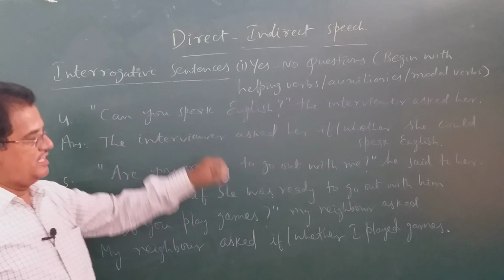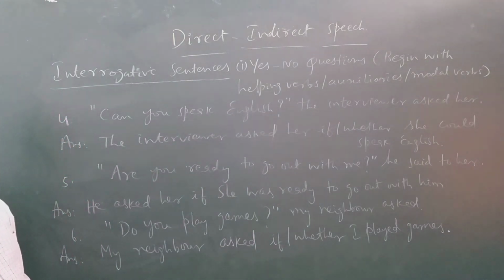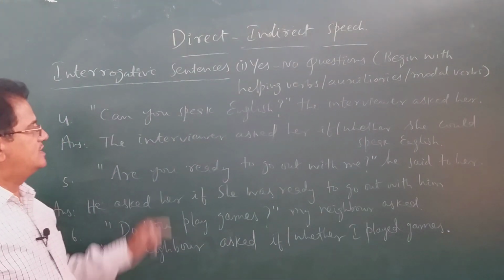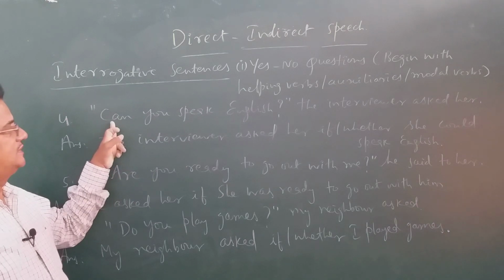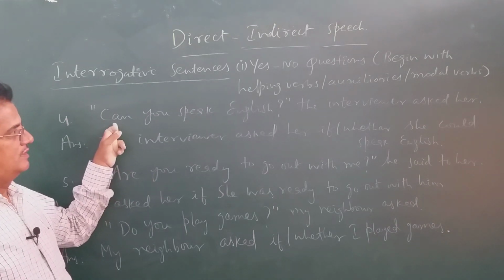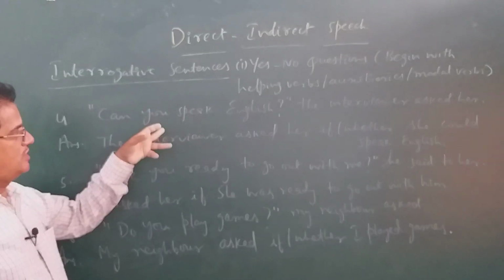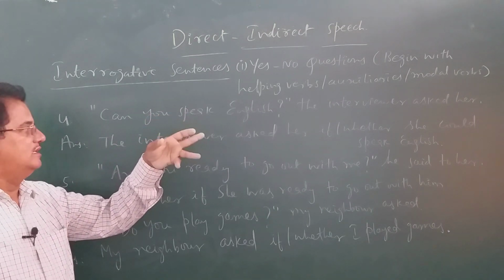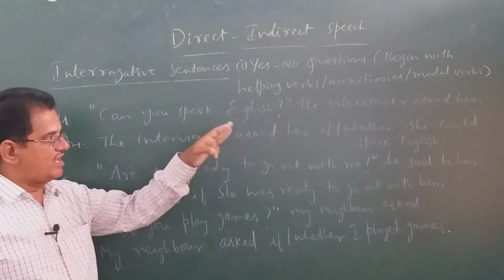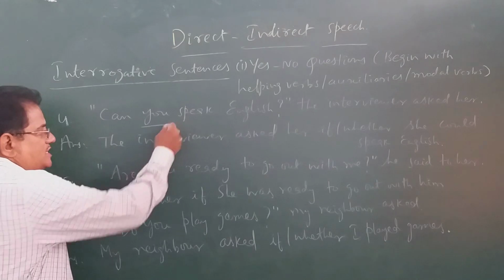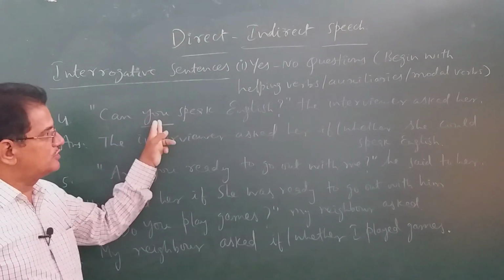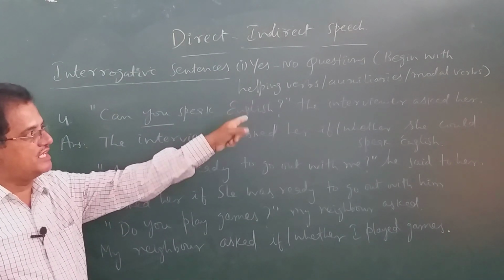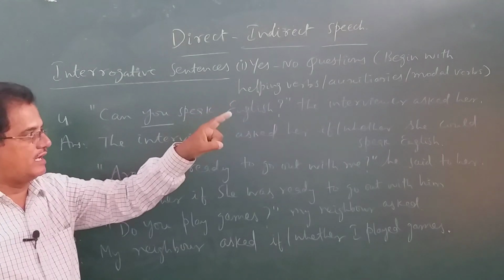"Can you speak English?" Let us see some more sentences in this model. This is called a modal verb. It's a yes or no question. So the interviewer asked her if or whether. First change the subject, "you." Who is that "you" there? She, because the interviewer is asking the question to her.